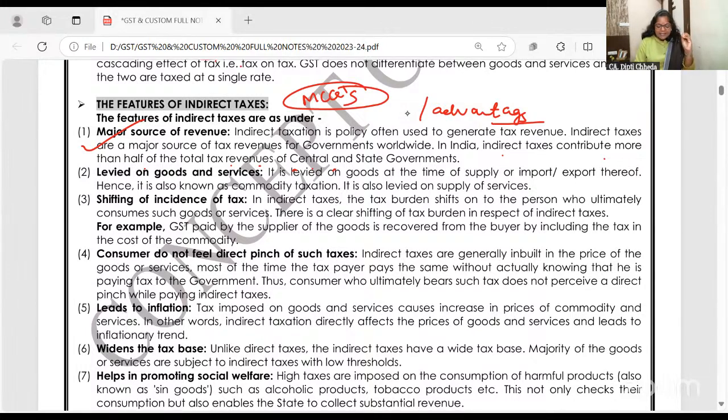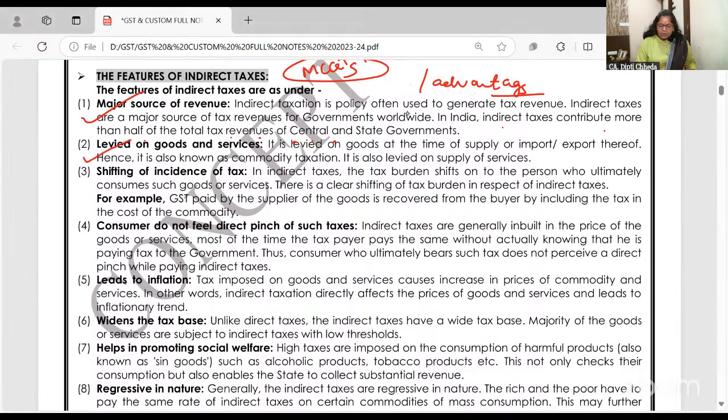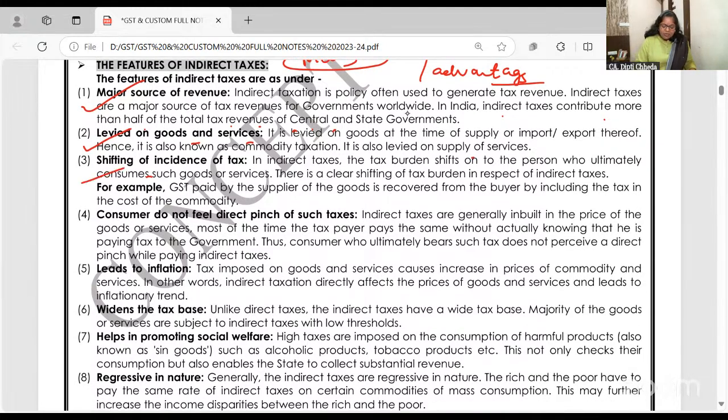So GST is a major source of the revenue, right? It is levied on goods and services both. Shifting of the incidence, pass on, value add, pass on, value add, pass on. Consumers do not feel the pinch of such taxes. Indirect taxes are generally inbuilt in the price. Most of the time, taxpayers pay the same without actually knowing.